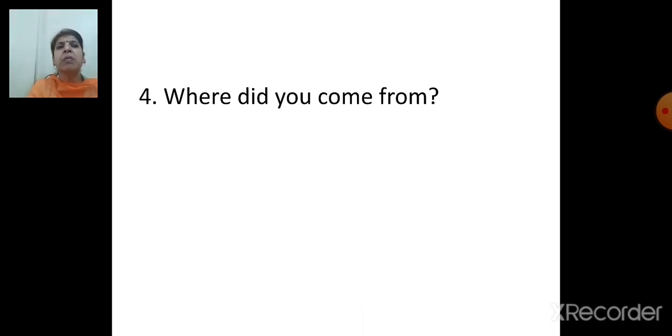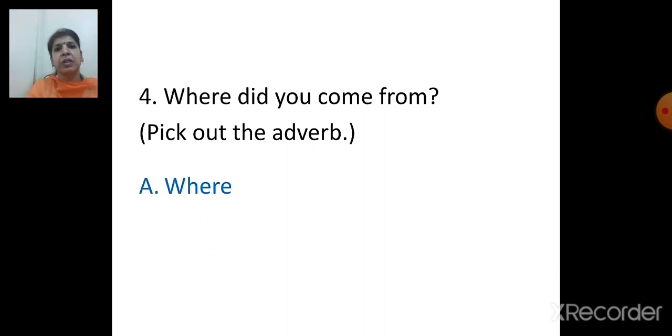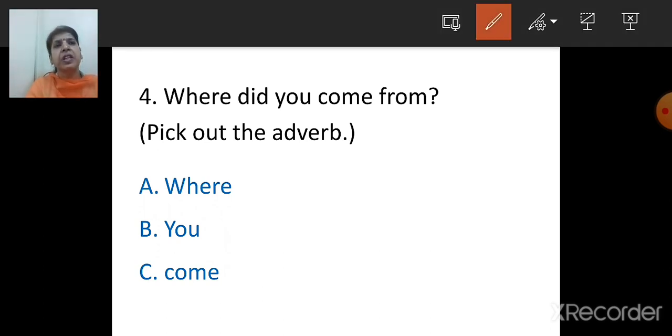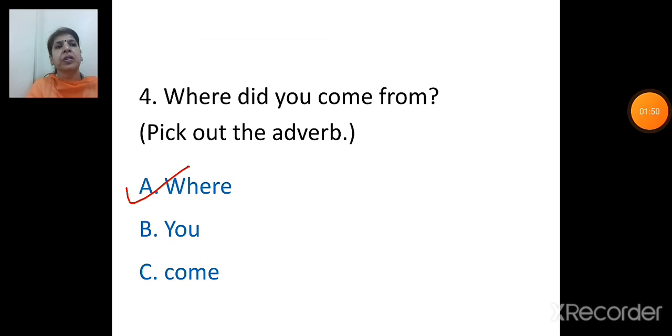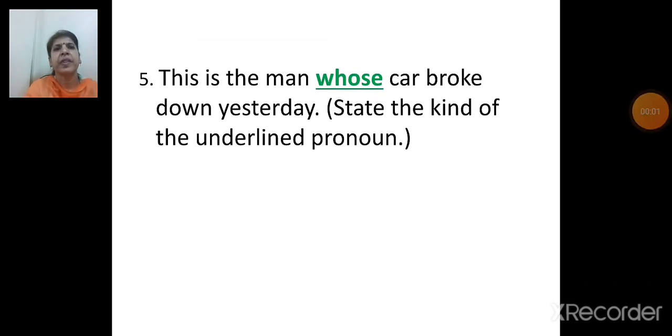Next one. Where did you come from? You have to pick out the adverb. Children, you know, you is a pronoun, come is a verb. The adverb is option A, where. Correct answer is where. Next question.